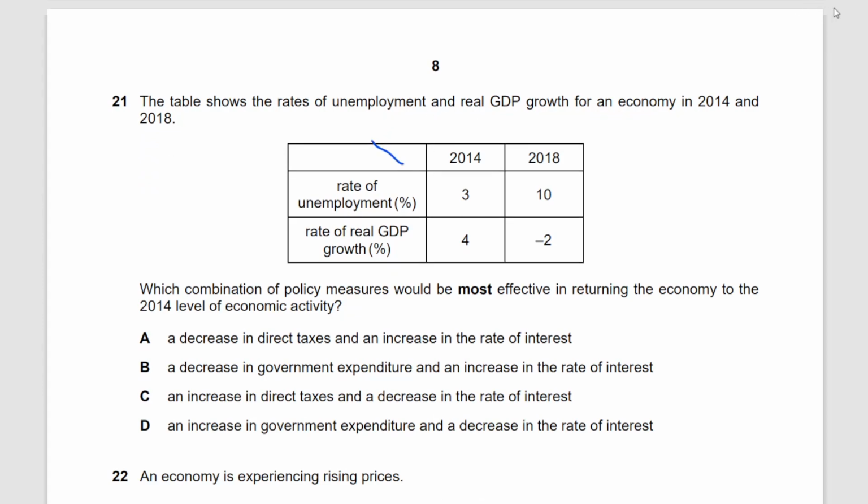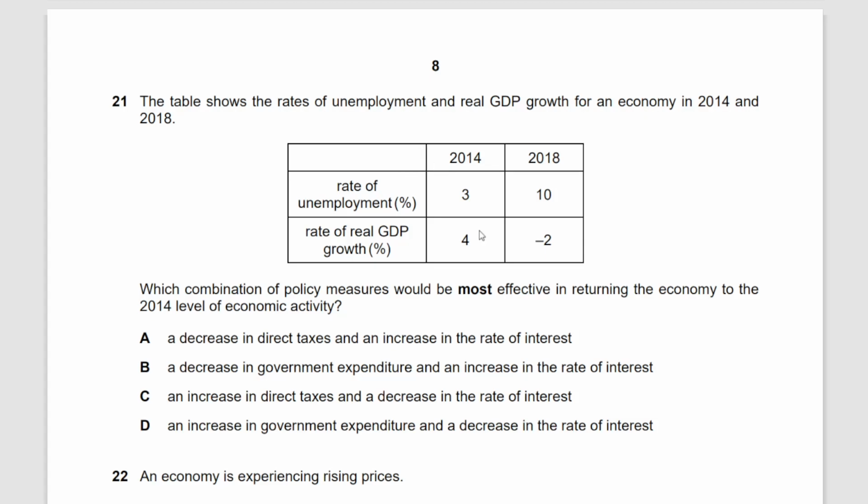All right, let's look at this question. Just hold on, I just left the mark over here. I need to raise it. Yeah. The table shows the rates of unemployment and the real GDP growth for an economy in 2014 and 2018.